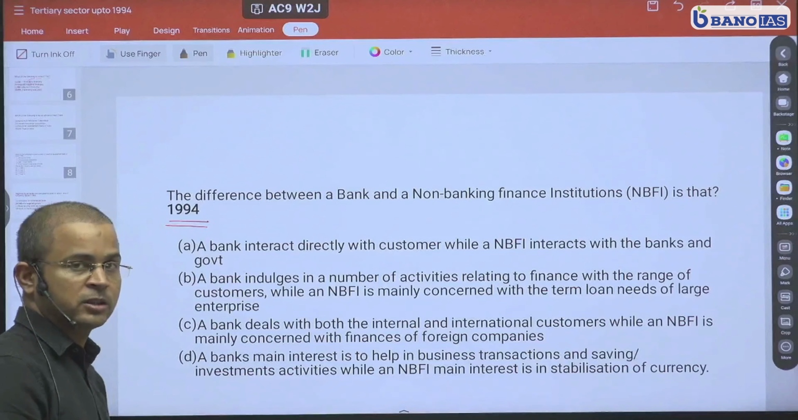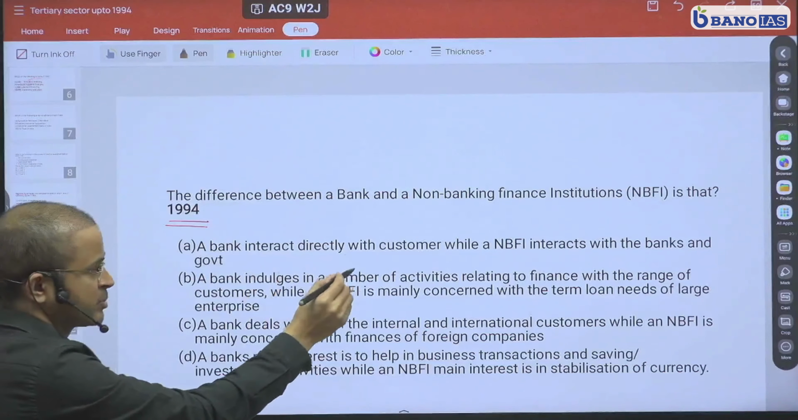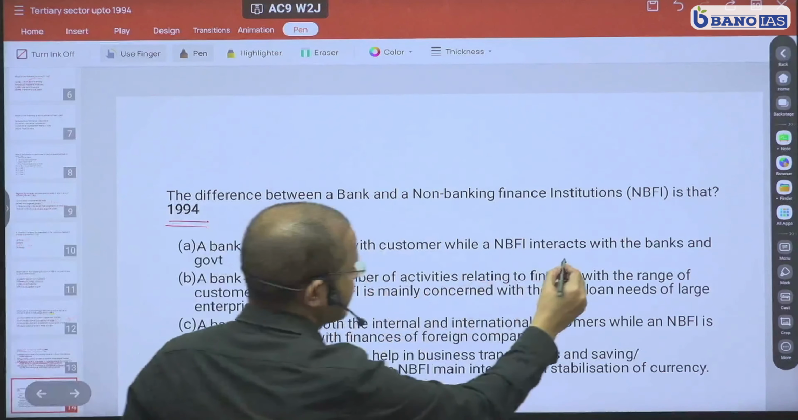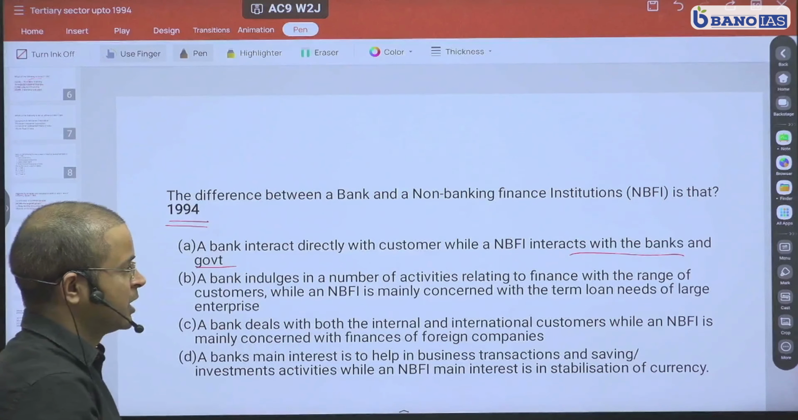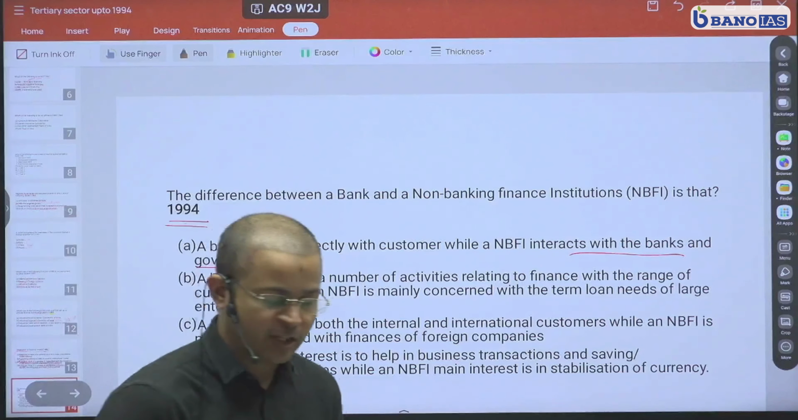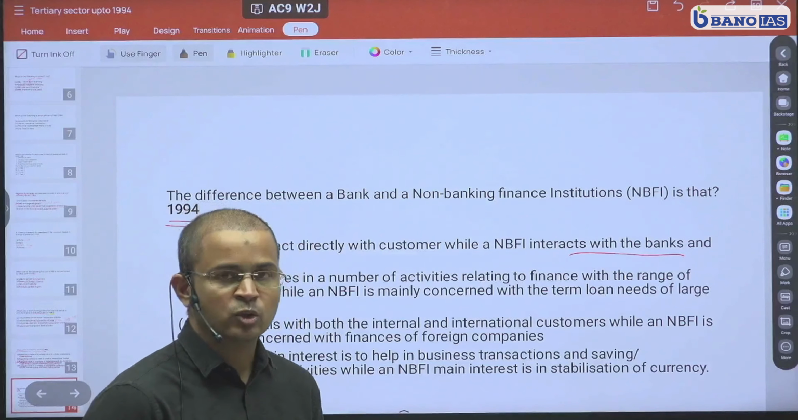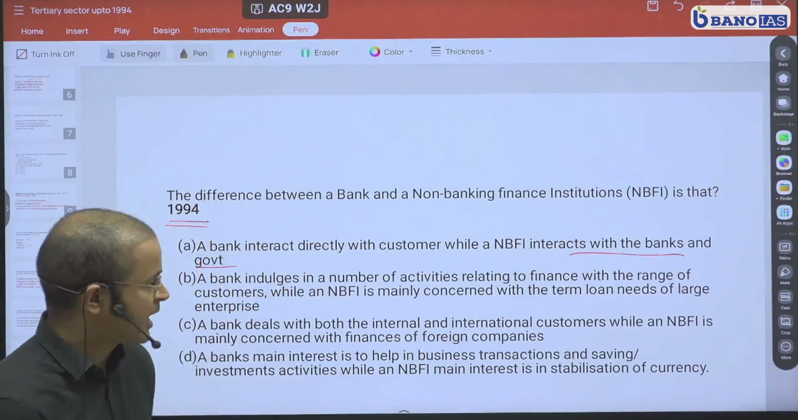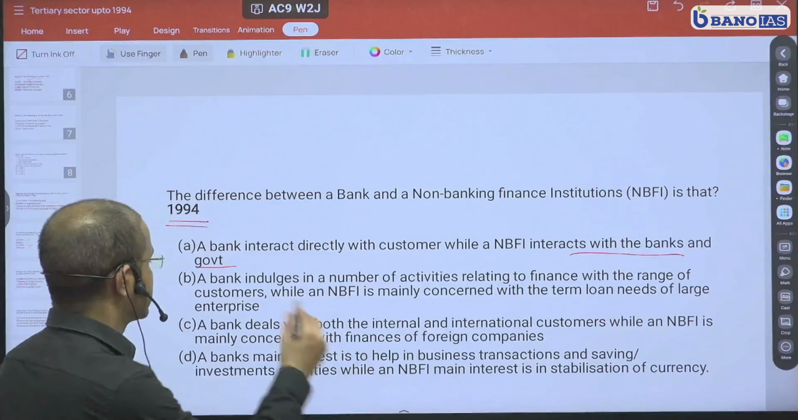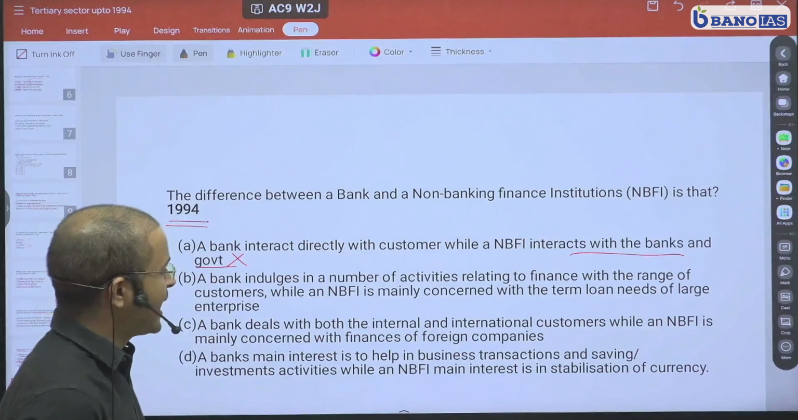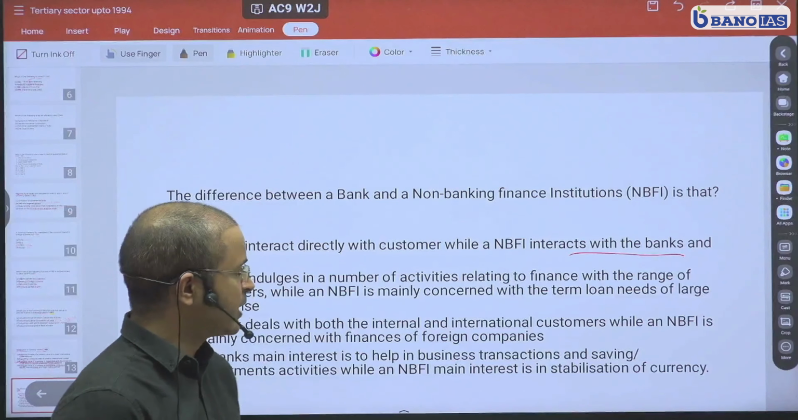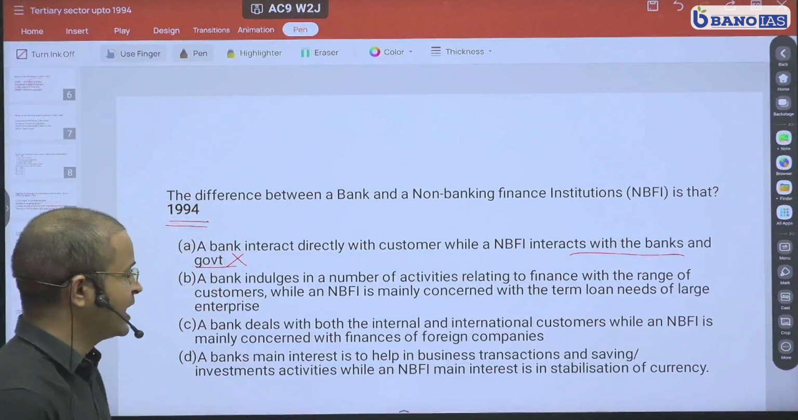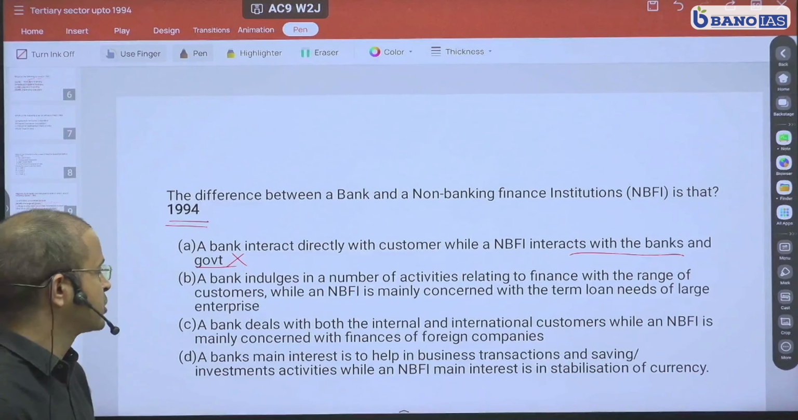Let's read our options. A: A bank interacts directly with customers while an NBFI interacts with the bank and government. As you know, NBFI or NBFC provide loans. So when they provide loans, they interact with their customers directly actually. So this is wrong. Option B: A bank indulges in a number of activities relating to finance with the range of customers while the NBFI is mainly concerned with the term loan needs of large enterprises.